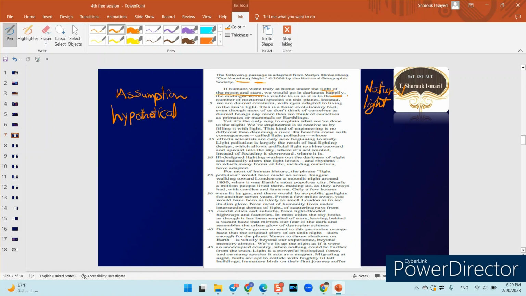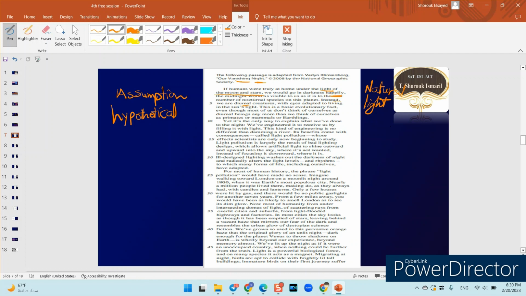The midnight world as visible to us as it is to the vast number of nocturnal species on the planet. Instead, instead here is an important word. It shows us that what's actually happening is the opposite. We are diurnal creatures, or creatures that are used to living in the daylight, with eyes adapted to living in the sun's light.